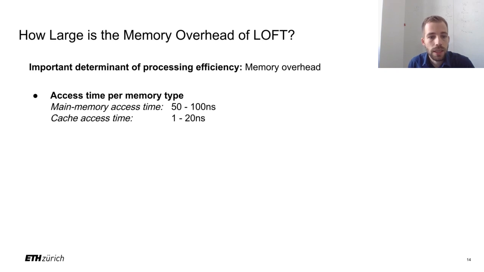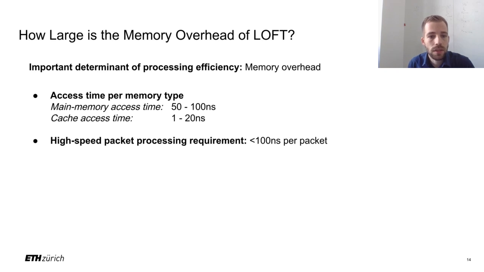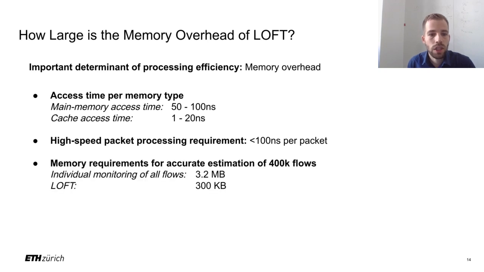If we compare these access times to the time allowance of 100 nanoseconds per packet on high-speed routers, it becomes clear that high-speed packet processing is only possible with algorithms which fit all their data into the cache. To show that LOFT is much cheaper in memory terms than equally accurate algorithms, we compare the memory consumption of LOFT, which is around 300 kilobytes for 400,000 flows, to the memory overhead needed for the individual monitoring of all flows, which is around 3 megabytes.